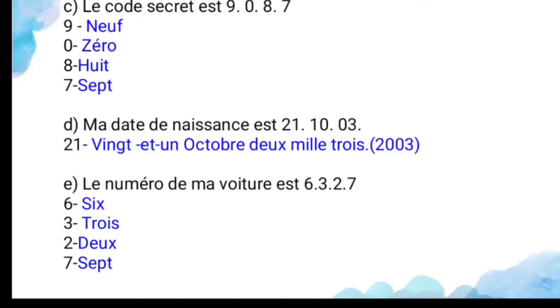And then the numéro d'immatriculation, that is the car number 6327. So 6 in French, 3, 2 and 7. So this is all about the exercise based on the numbers.